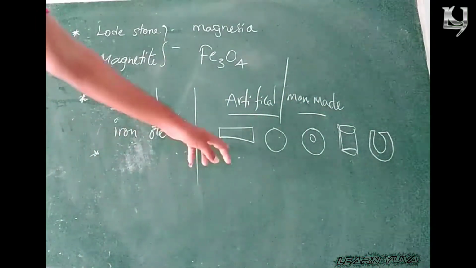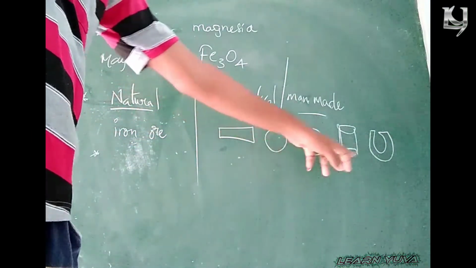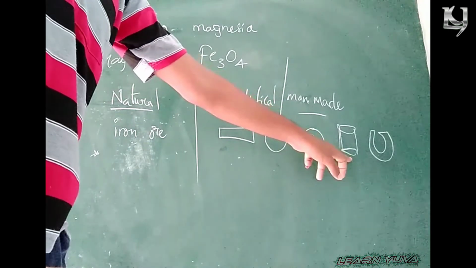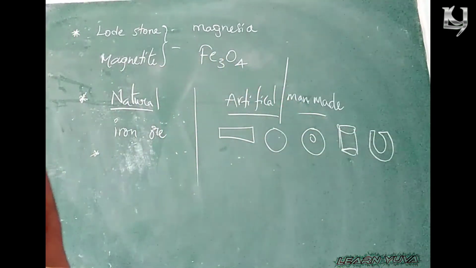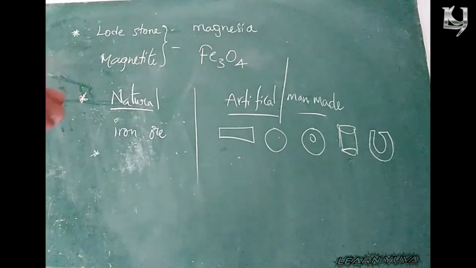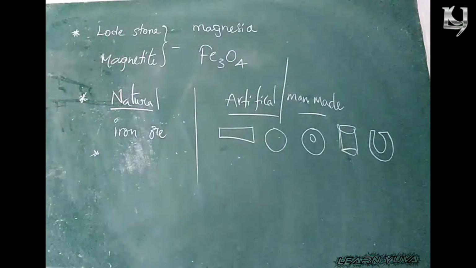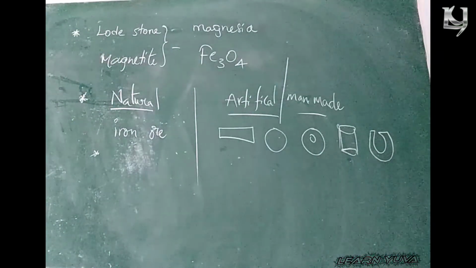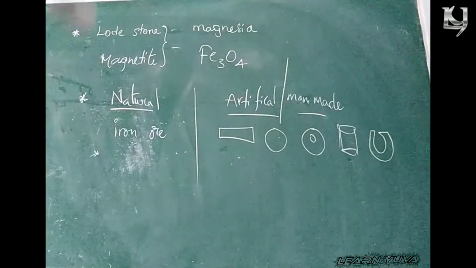While comparing natural magnet and artificial magnet, you can make the artificial ones the strongest magnets.